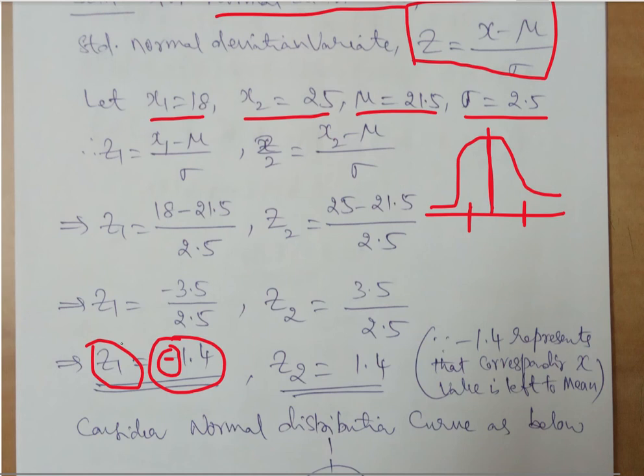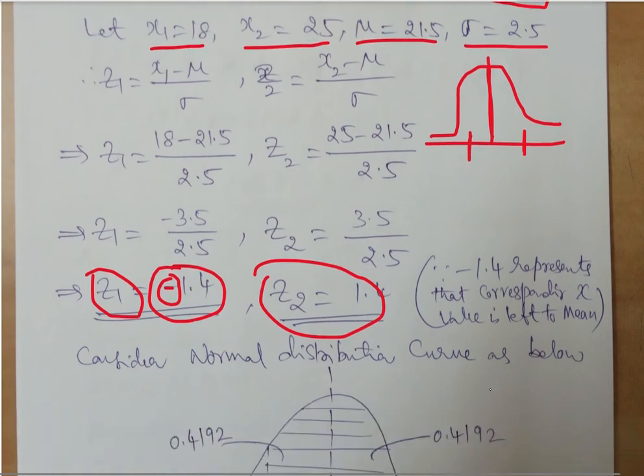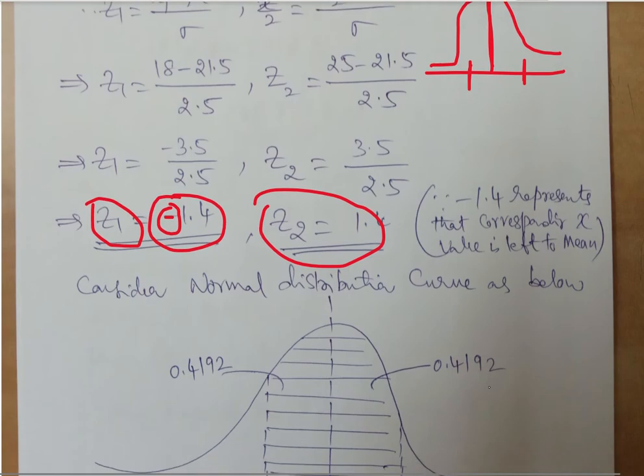Similarly, we have z2, which is now 1.4, which we have taken on the positive side, on the right side of the mean. This is what we have as far as the calculation for this area is concerned. So z1 is minus 1.4, which represents the left hand side of the mean, and z2 is 1.4, which represents the right side.